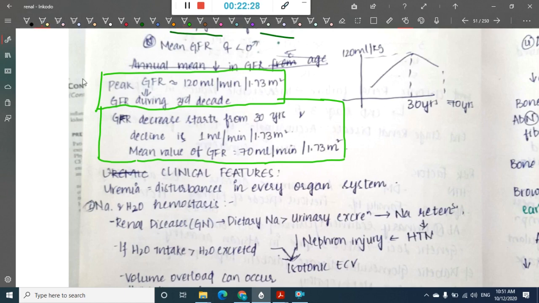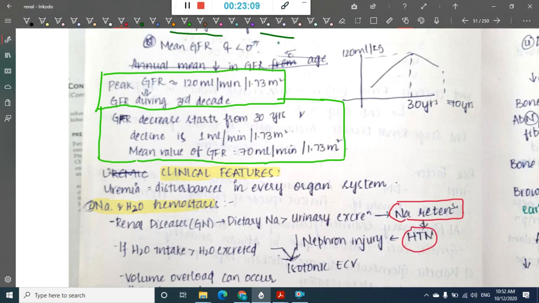Once you have seen the GFR, now if you see the clinical features, you will see uremia, that is, uremic disturbances are seen in each and every organ. In this, first you will see sodium and water homeostasis. In renal diseases, if the dietary sodium is more than the sodium excretion, that is, if the amount of sodium that we take in the diet is more than the amount of urinary sodium which is excreted, then that leads to sodium retention. This sodium retention will in turn lead to hypertension.